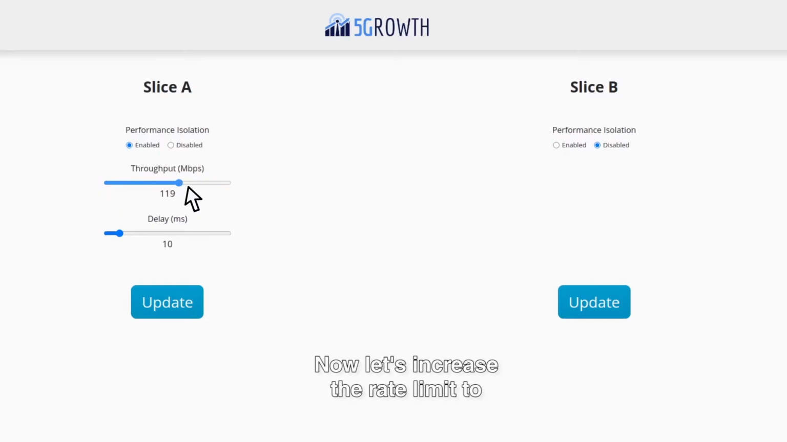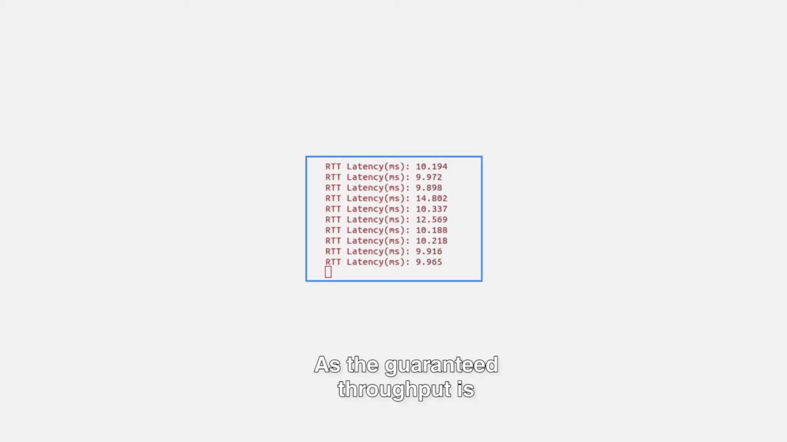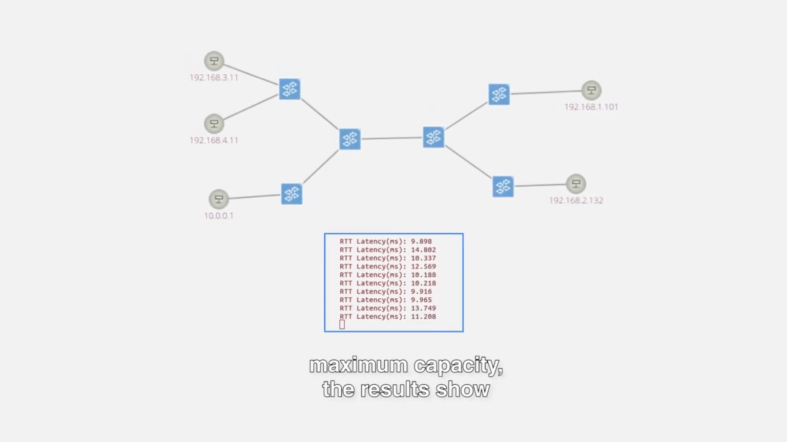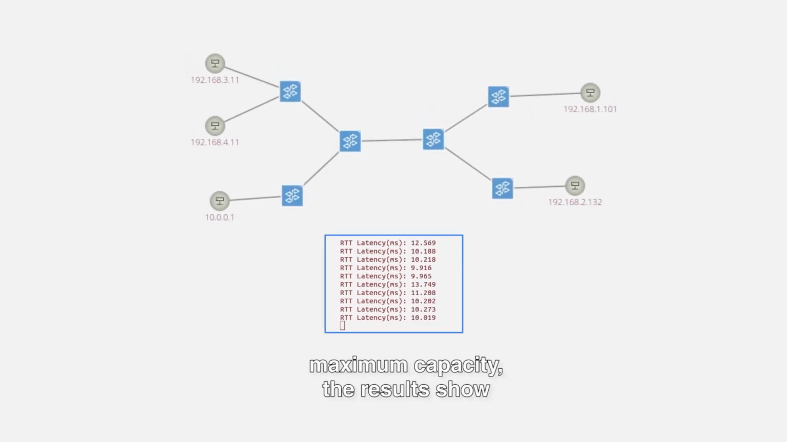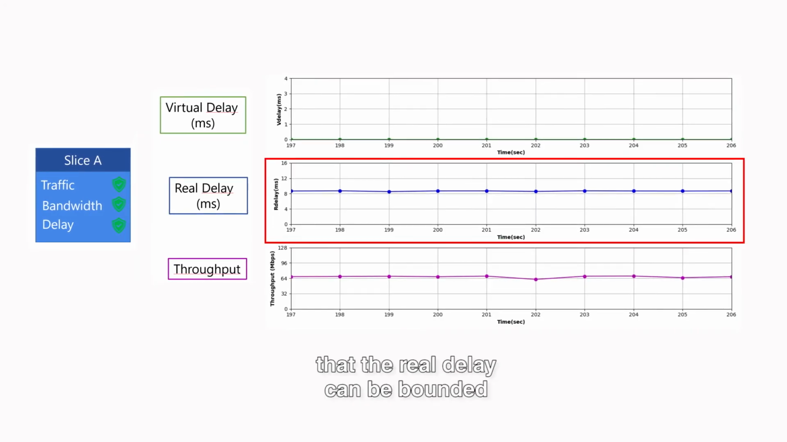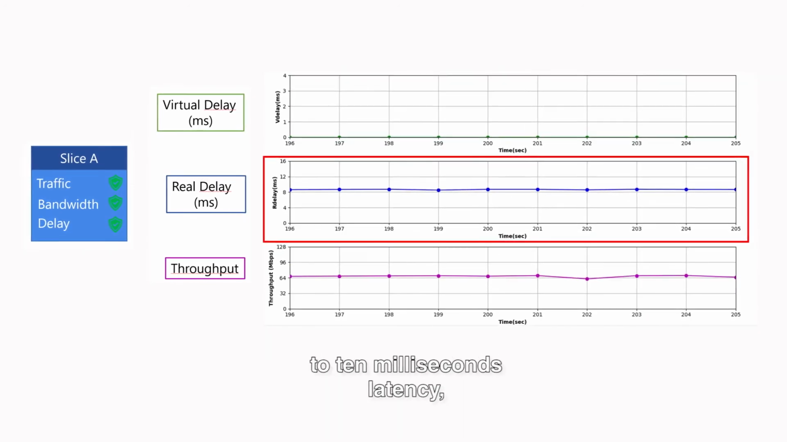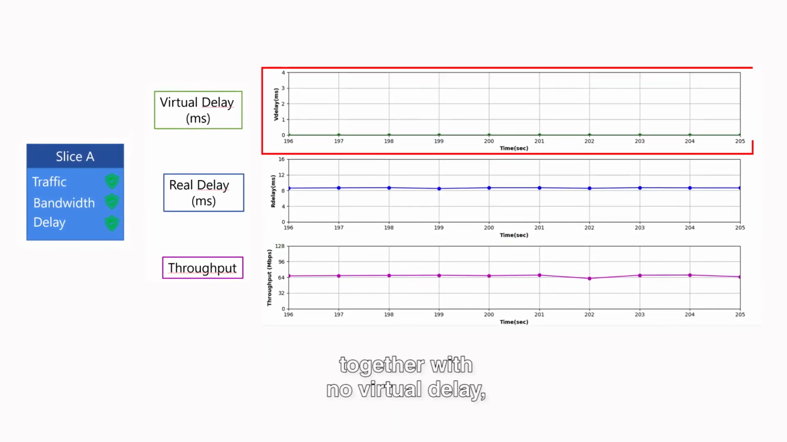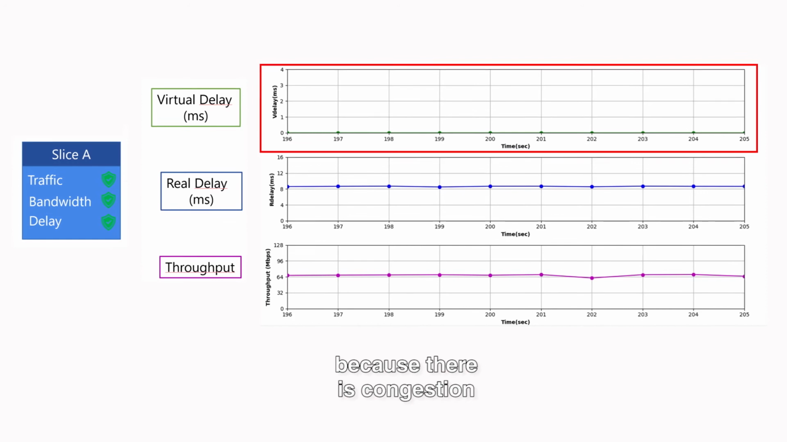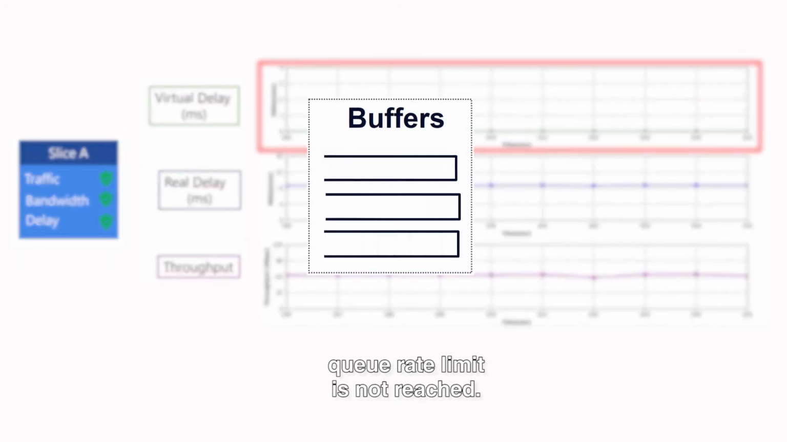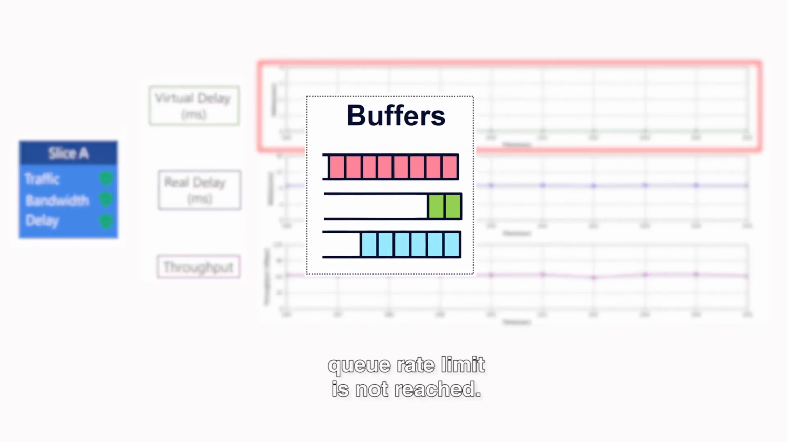Now let's increase the rate limit to 120 megabits per second. As the guaranteed throughput is above the 70 megabits per second maximum capacity, the results show that the real delay can be bounded to 10 milliseconds latency, together with no virtual delay, because there is congestion at the real link and the virtual queue rate limit is not reached.